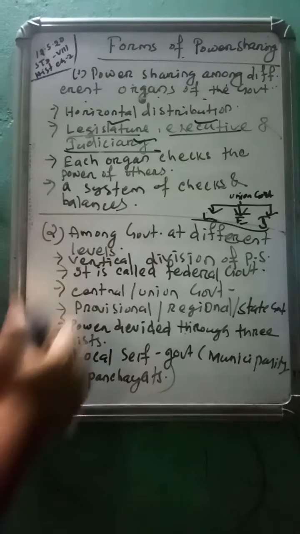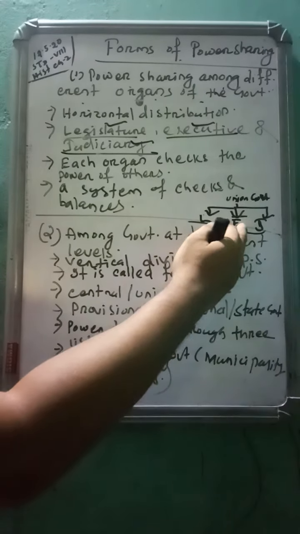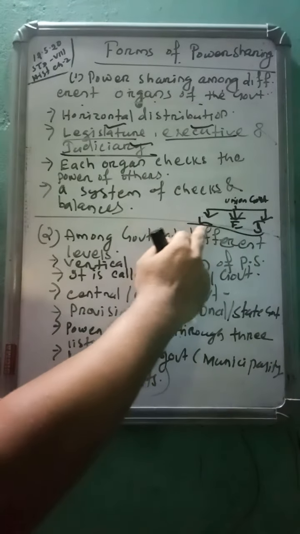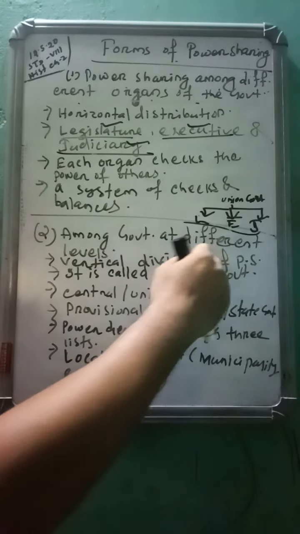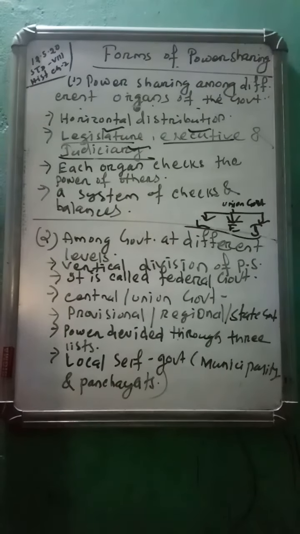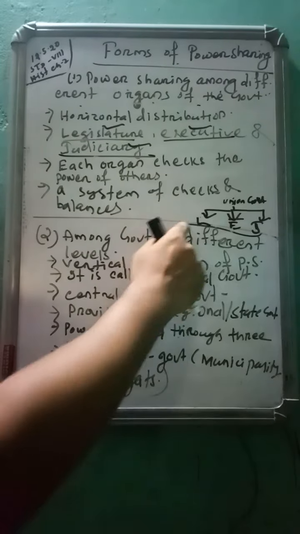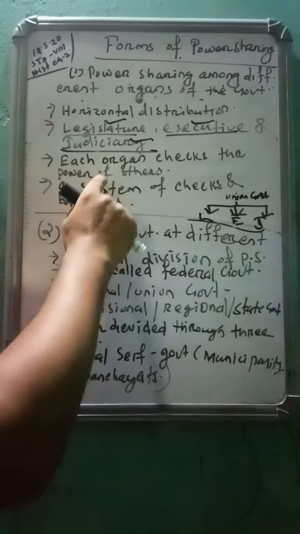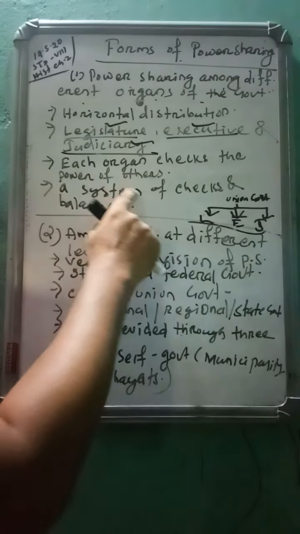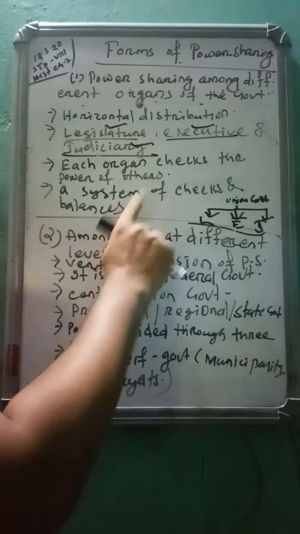So everyone checks the growing power of the others. Legislature, executive, and judiciary are all working under the rules of the constitution. All are following the rules and guidelines of the constitution. So each organ checks the power of the others, and it is called a system of checks and balances.